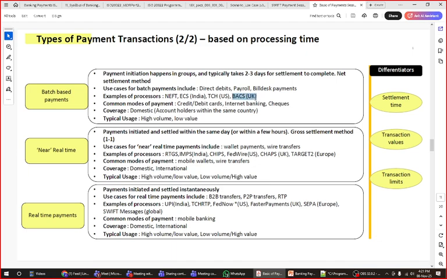So in banks, what happens? I personally encountered how this process works. On the first day they will collect all your data. On the second day they will club the data together into a single batch, and on the third day they will process it. So that will take 2 to 3 days in the UK.